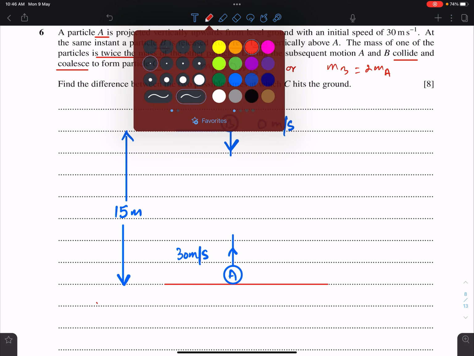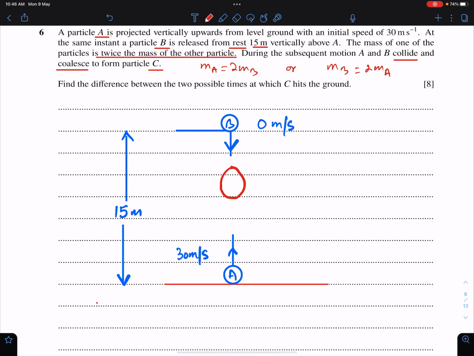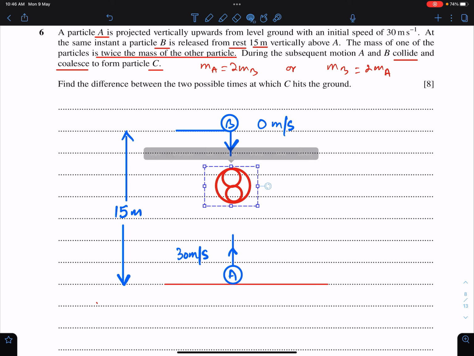Well, when both particles collide, a new particle will form, which is particle C. This is particle C. This is A and this is B. We would need this time when both particles meet or collide. This height as well.